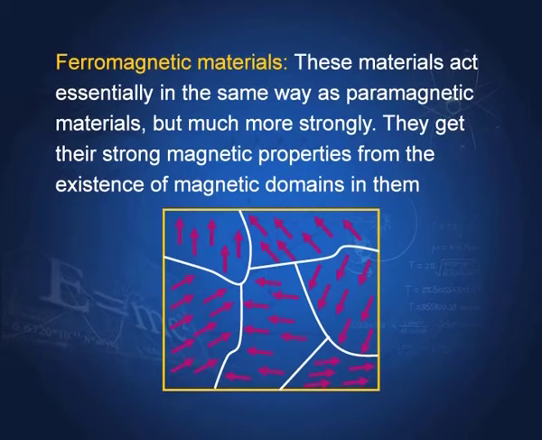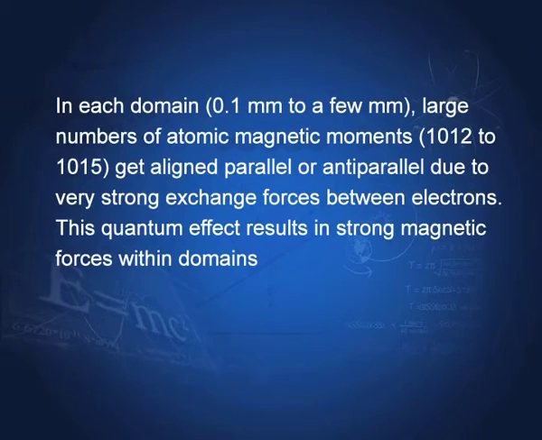The most important materials are ferromagnetic materials. These materials act essentially in the same way as paramagnetic materials, but much more strongly. They get their strong magnetic properties from the existence of what are called magnetic domains. The domain has a size from a fraction of a millimeter to a few millimeters. In each domain, a large number of atomic magnetic moments get aligned parallel or antiparallel due to very strong exchange forces between electrons.